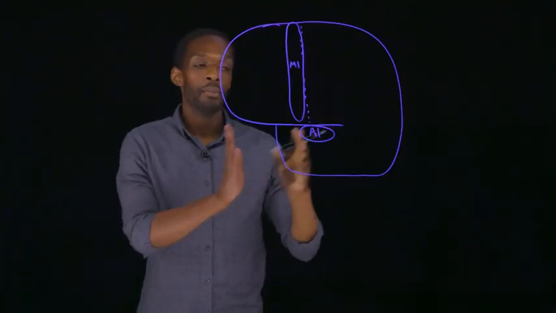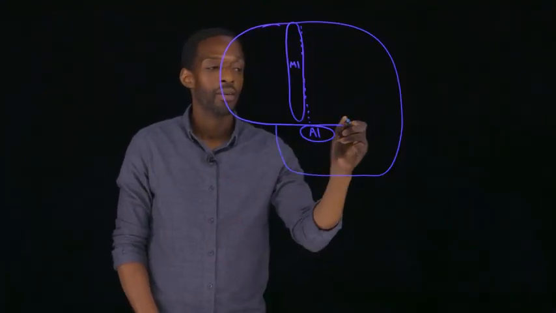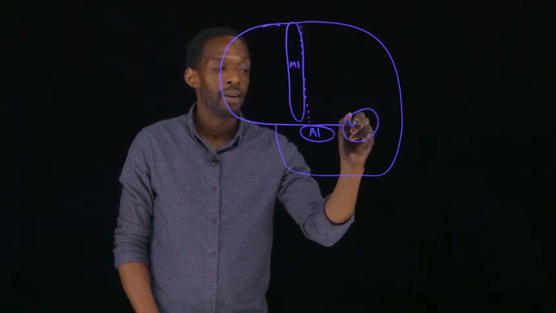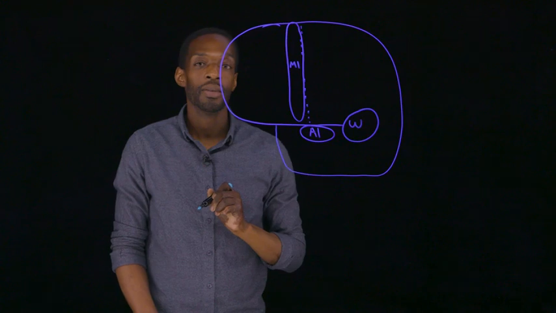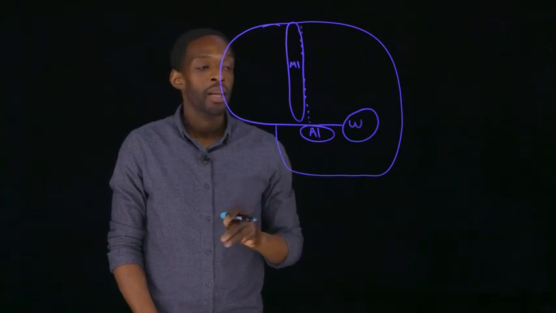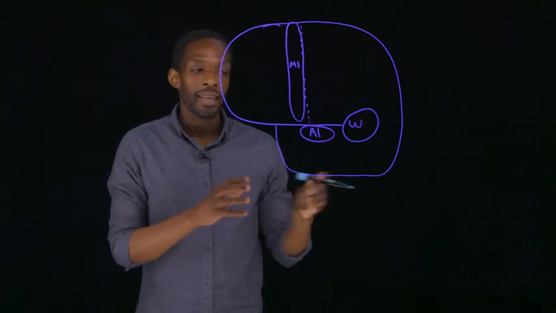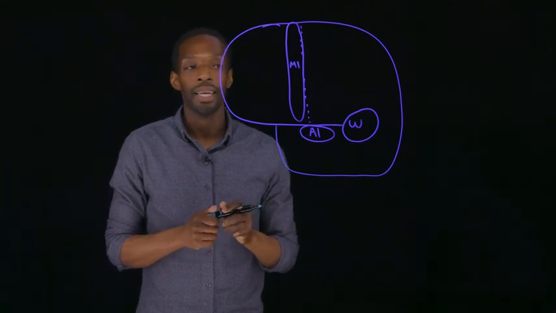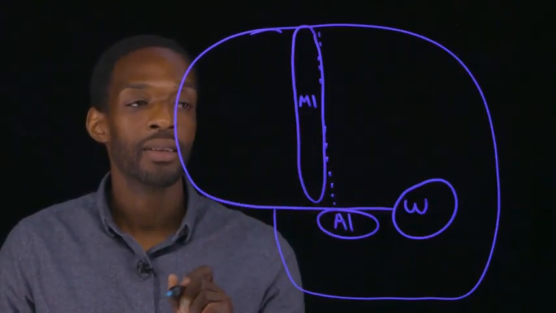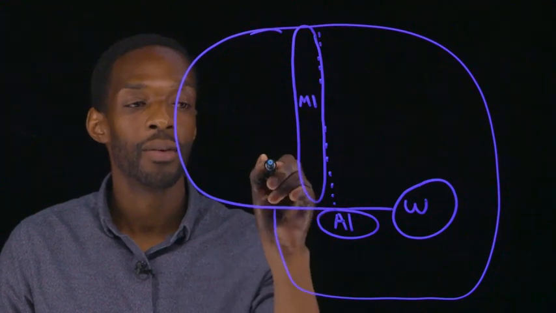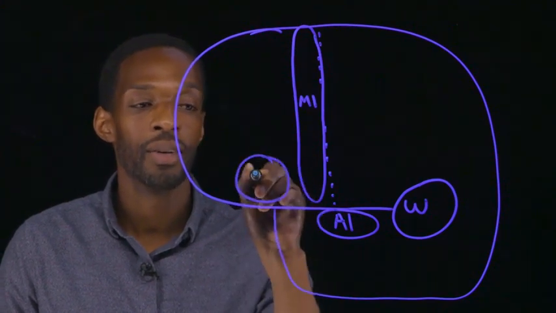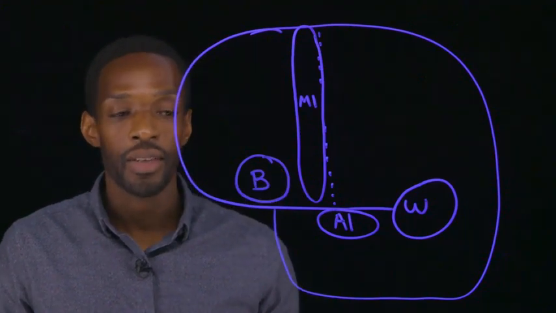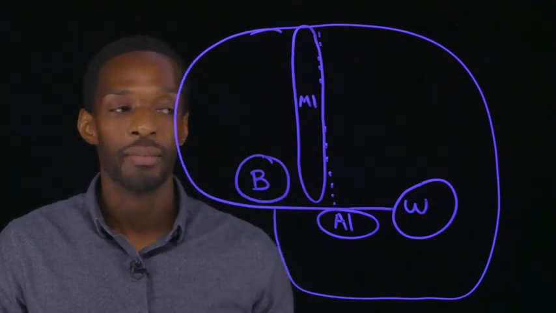Now, if we were to look posterior to the primary auditory cortex, that's where we would find Wernicke's area, which I'm simply going to abbreviate with a W. This is part of the secondary auditory areas of the cortex, which is required for language comprehension. Similarly, if we look in the frontal lobe anterior to the primary motor cortex, this is where we would find Broca's area, which I'll abbreviate with a B. This is a motor region that is required for the production of speech.